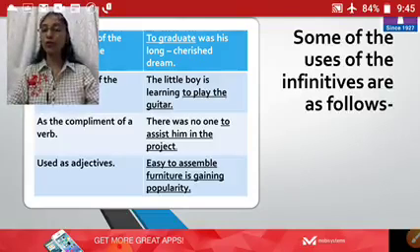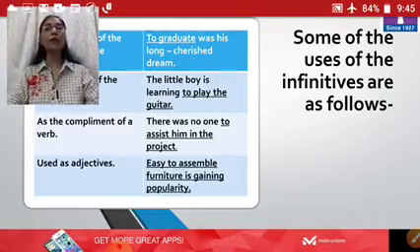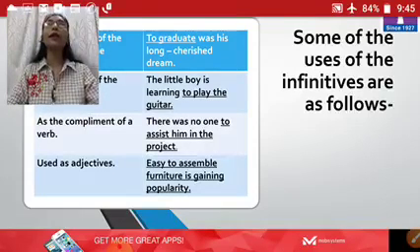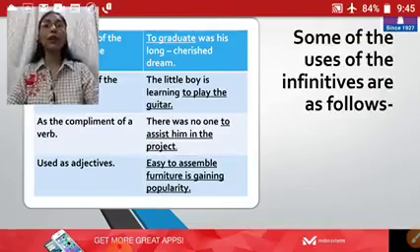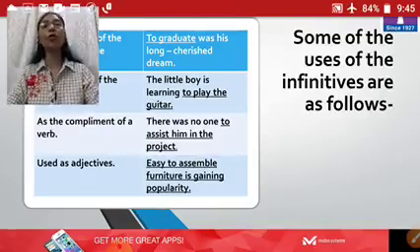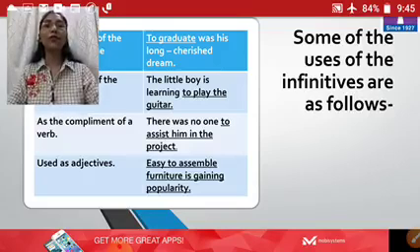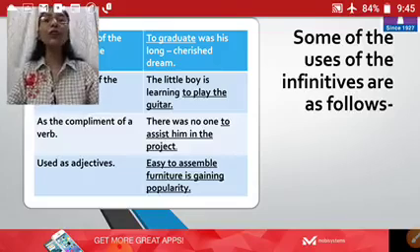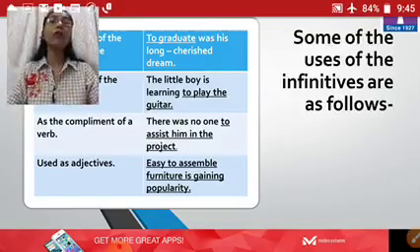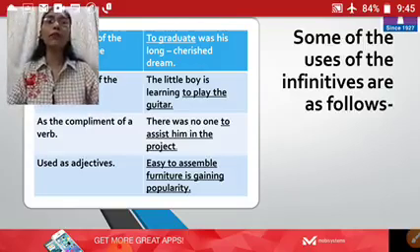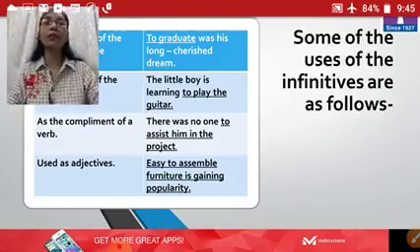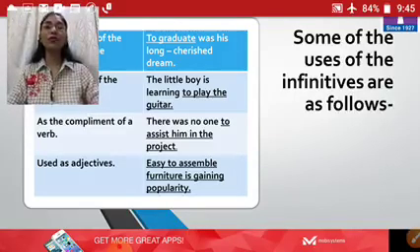Then as the complement of a verb we can say: his job is to assist you. So here to assist you is complementing the verb, and that is what is used as the complement of a verb. So these are certain things which we need to keep in mind, children, when we talk about non-finite verb. The very first non-finite verb we have learned is the infinitive, bare infinitives and full infinitives, that is to plus base form, that will be the main infinitive, right? I hope you all have understood till here.